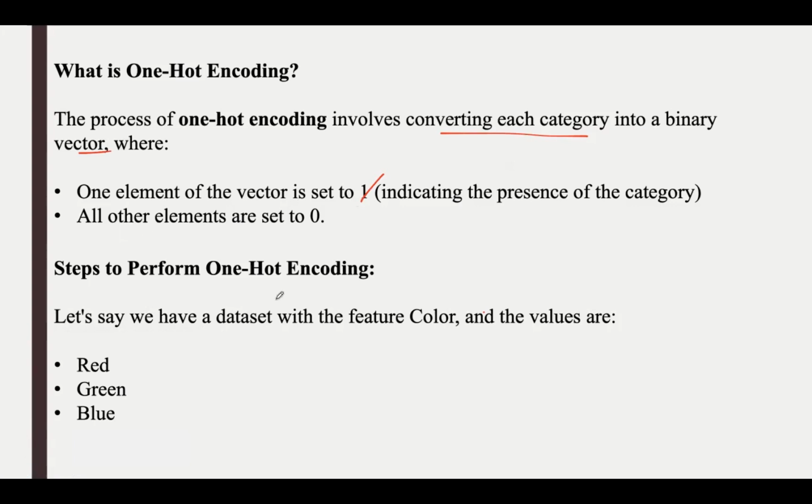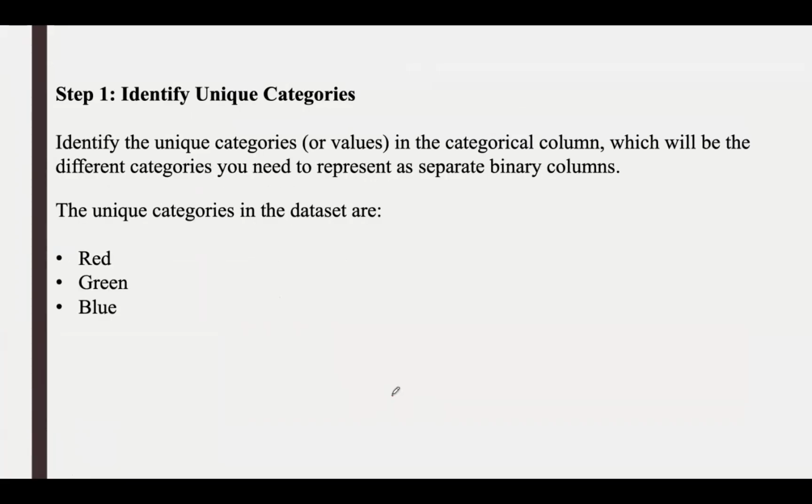Let us see this step by step. First, assume that we have a data set with a feature color, and these are the different colors present in the data set: red, green, and blue. Our first step is to identify unique categories or values in the categorical column. There will be different categories you need to represent as separate binary columns. If you consider the given data set, the unique categories are red, green, and blue.